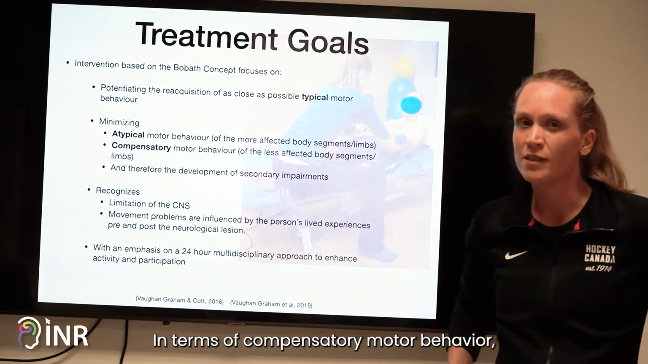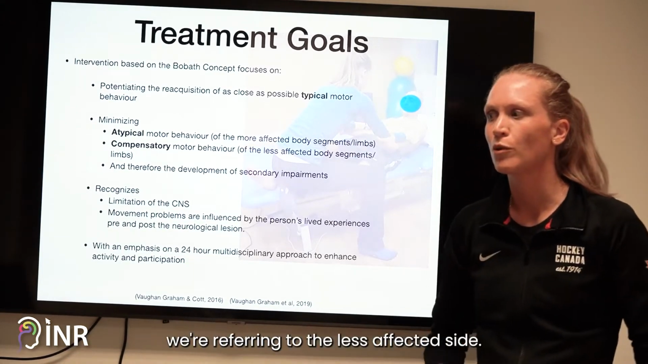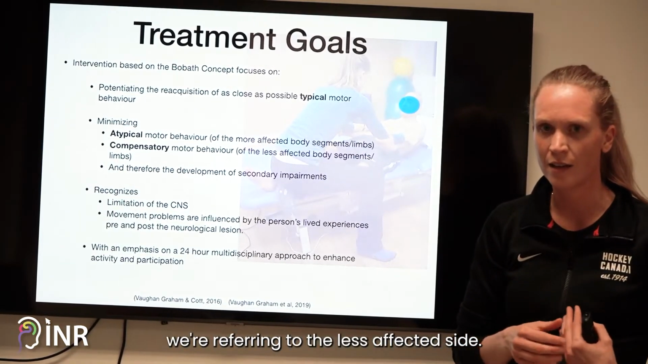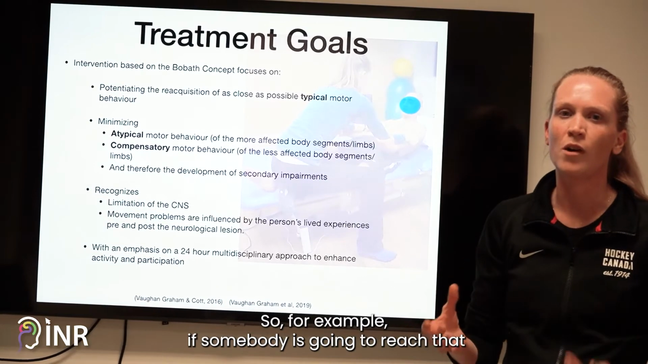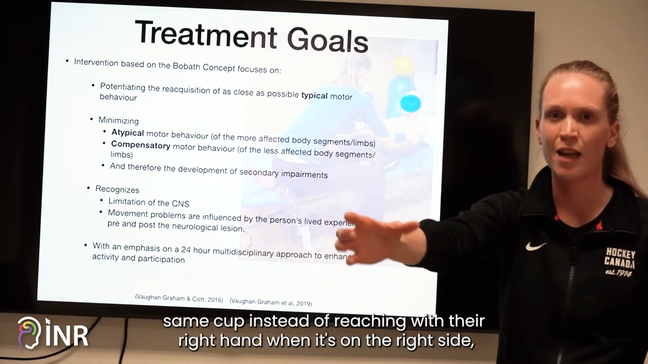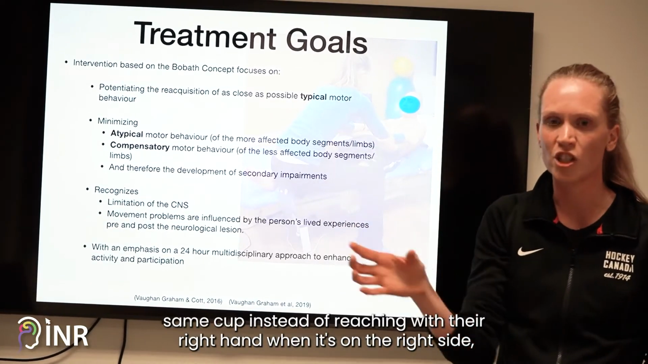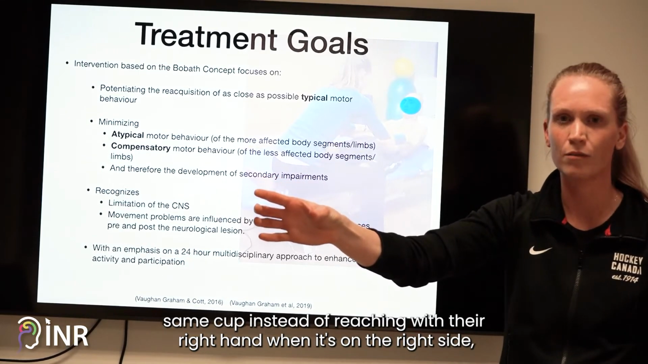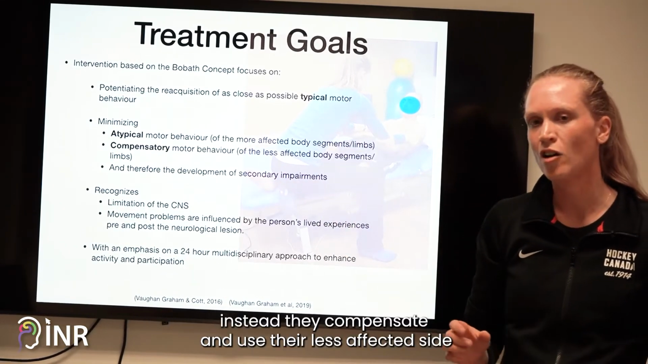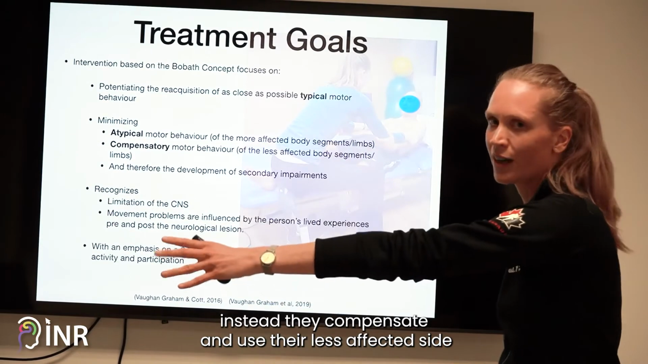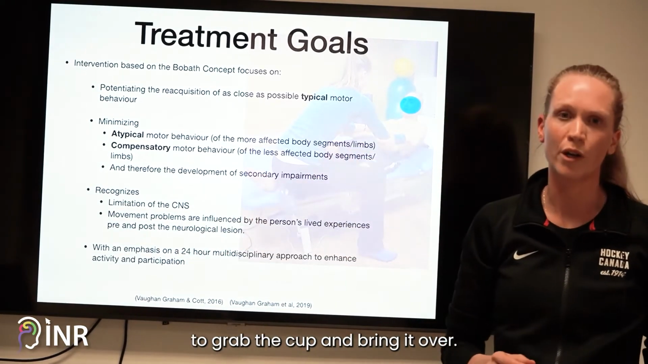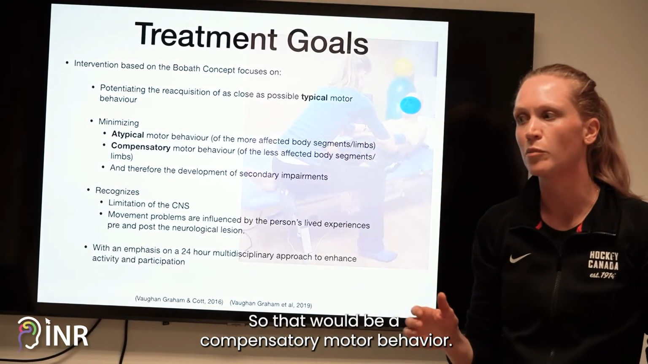In terms of compensatory motor behavior, we're referring to the less affected side. So for example, if somebody's going to reach that same cup, instead of reaching with their right hand when it's on the right side, instead they compensate and use their less affected side to grab the cup and bring it over. So that would be a compensatory motor behavior.